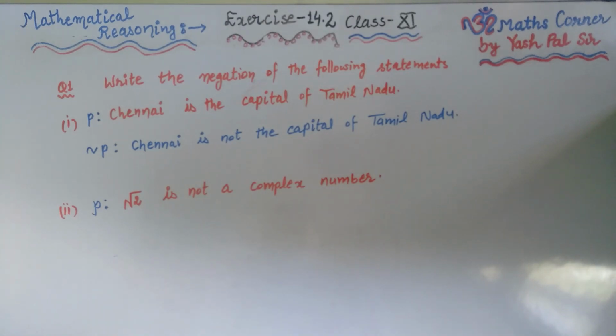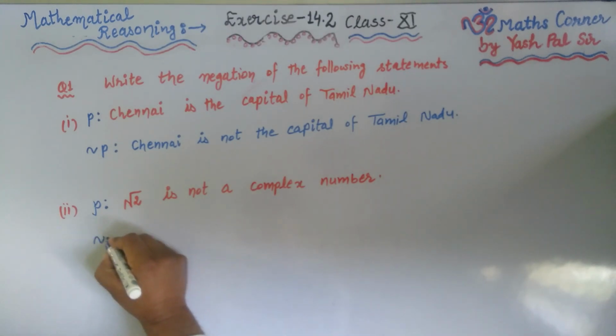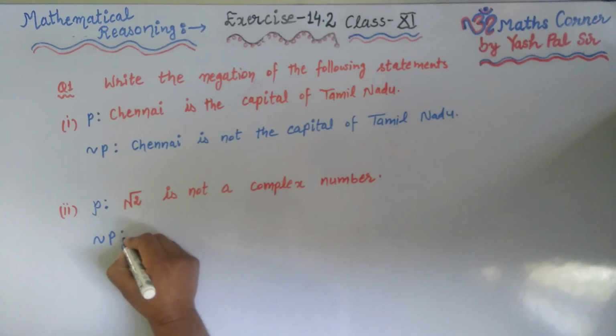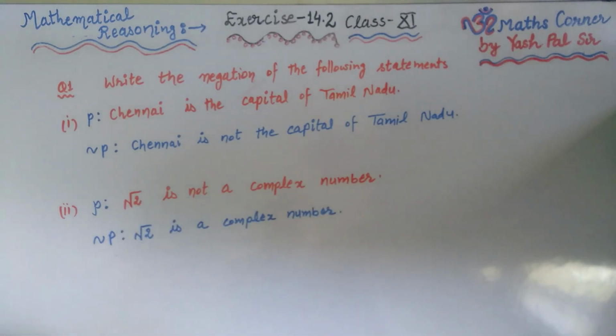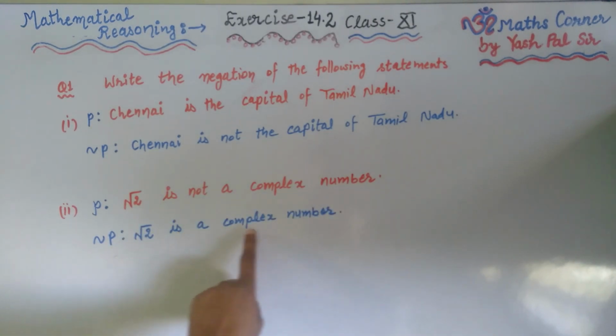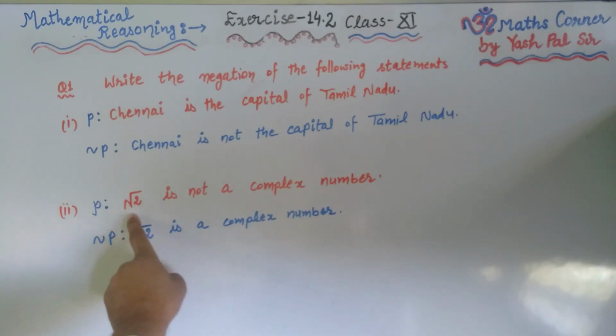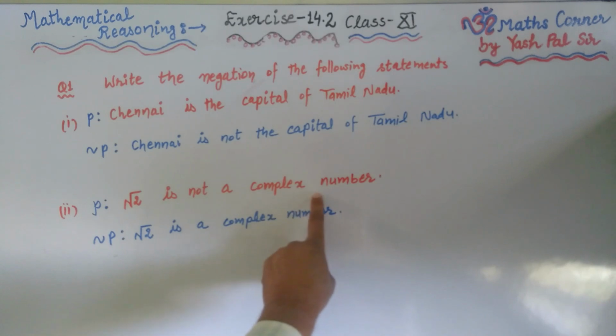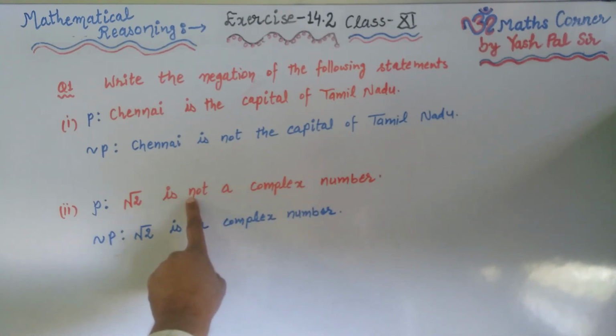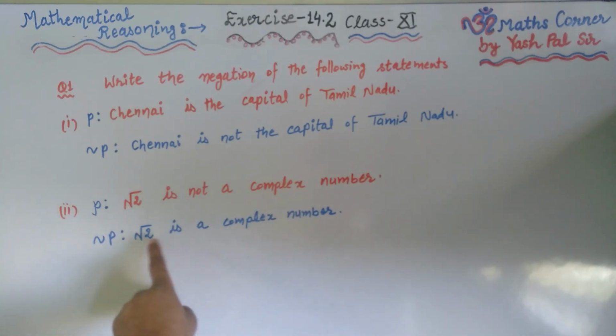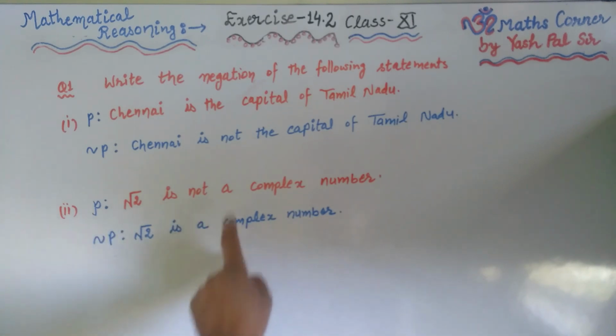So what should be the negation? The negation is this symbol. How do we write it? The negation is: square root 2 is a complex number. What we did here: in the previous case it was square root 2 is not a complex number. We removed this 'not' from the statement. Now this is the negation of this statement.